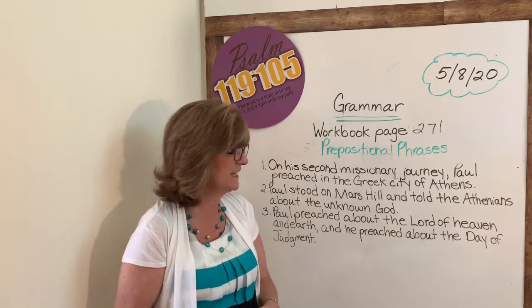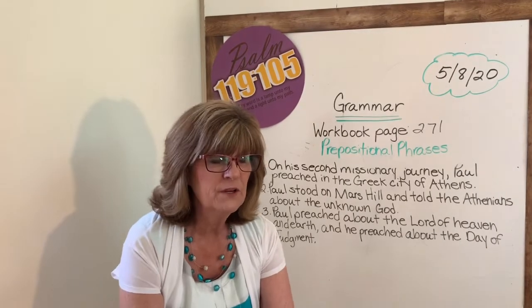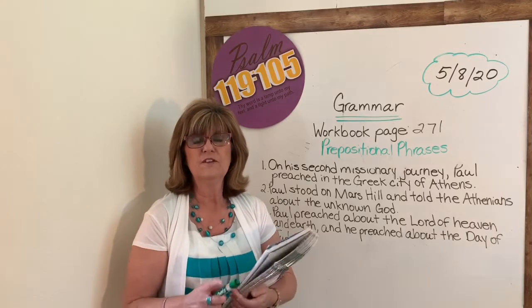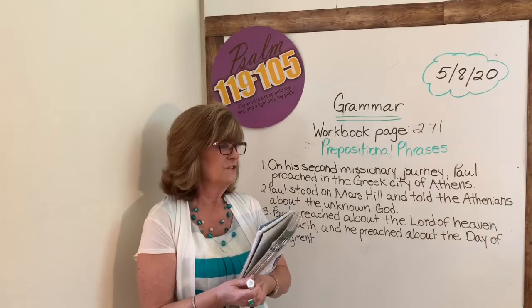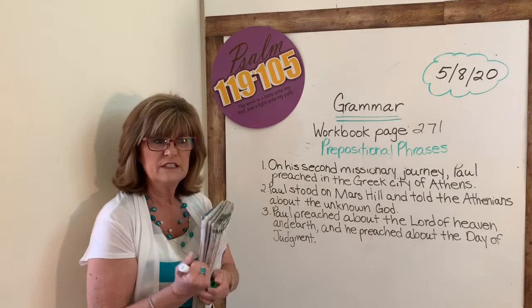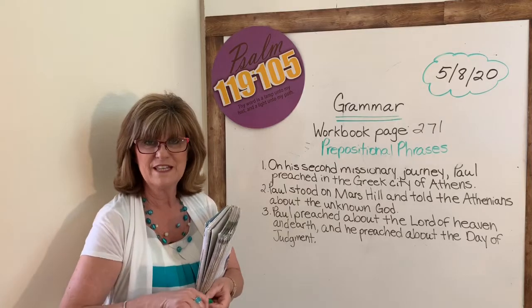All right, let's take a look at prepositions again. Remember, you can use the list in the back of your book to help you if you haven't quite memorized all of those yet. So I have some sentences here. I want you to read them along with me, and we're going to pick out the prepositions in those sentences.